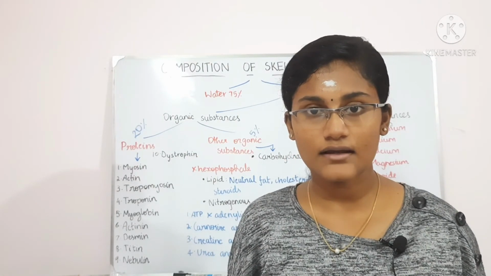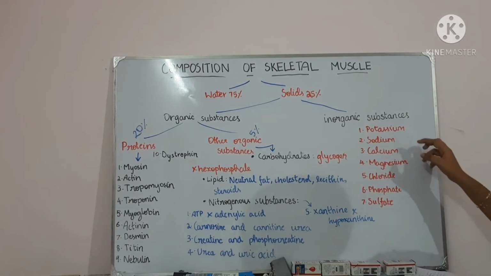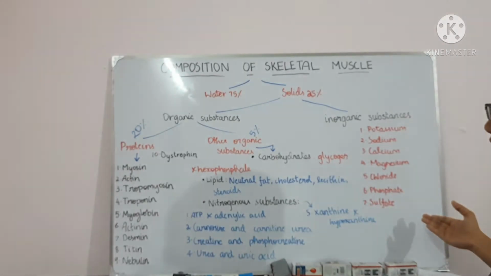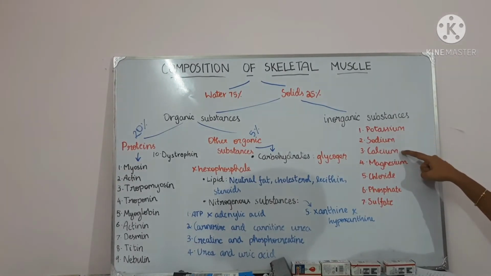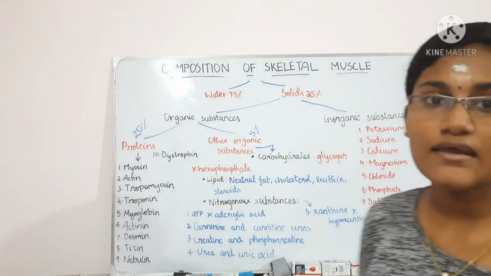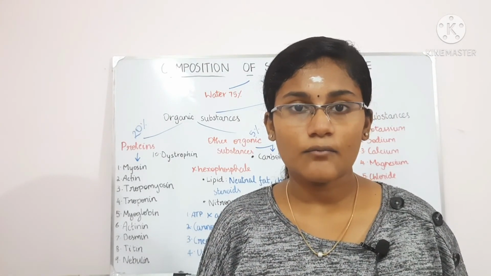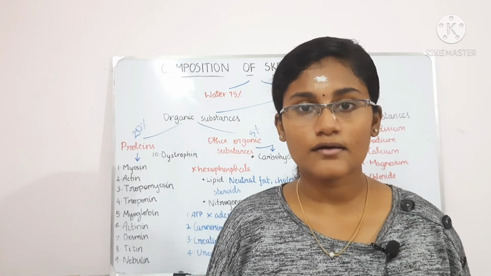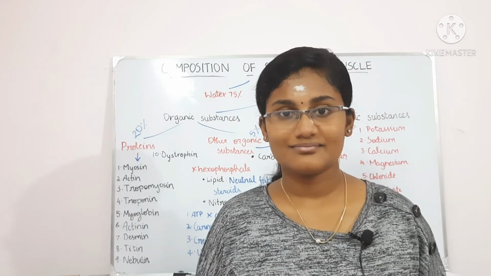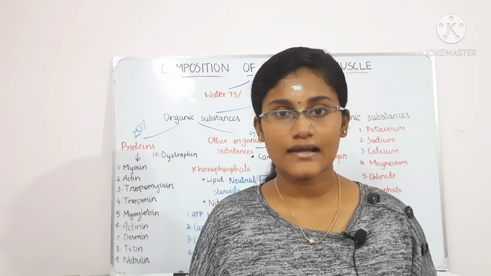Together they form the solids that are 25%, and the inorganic substances are traceable, and there are 7 inorganic substances or ions present in the muscle cell. Okay, and these include the potassium, sodium, calcium, magnesium, chloride, phosphate, and sulfate, and potassium is the principal ion in the muscle. Okay, and one more thing about myoglobin is that myoglobin is a conjugated protein and it weighs about 17,000. Okay, so that's all about the composition of the skeletal muscle.